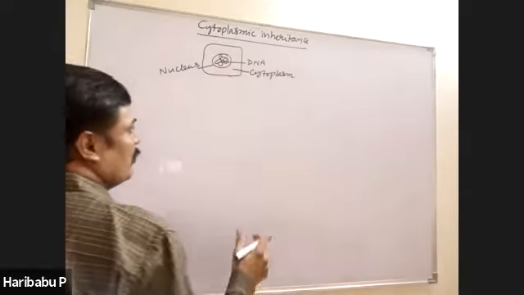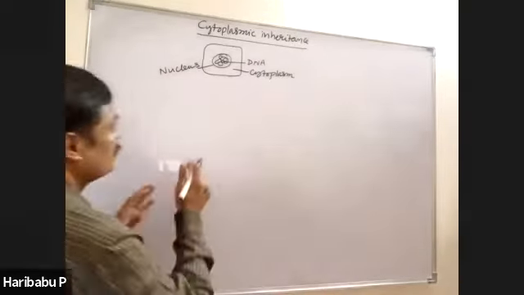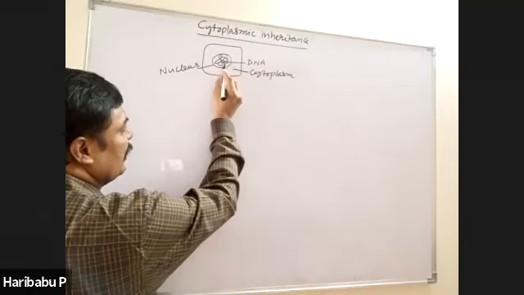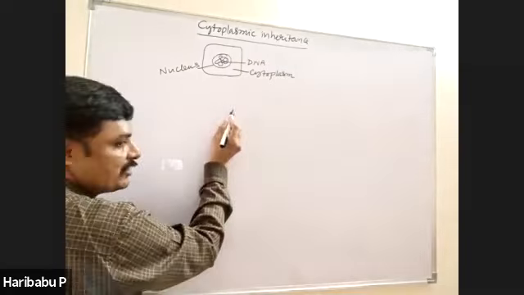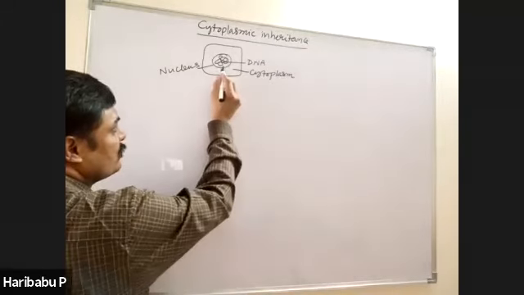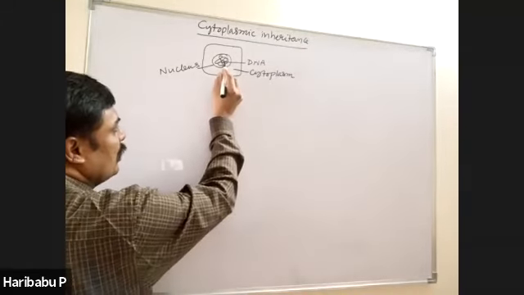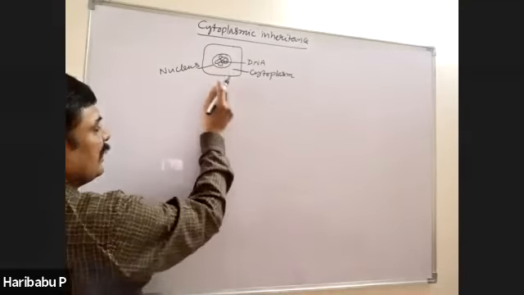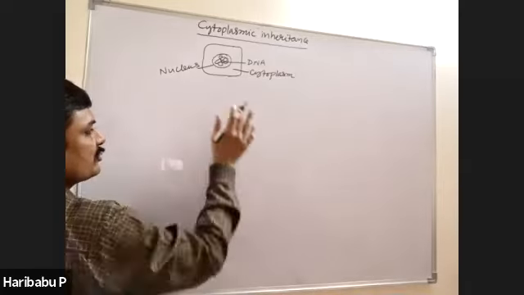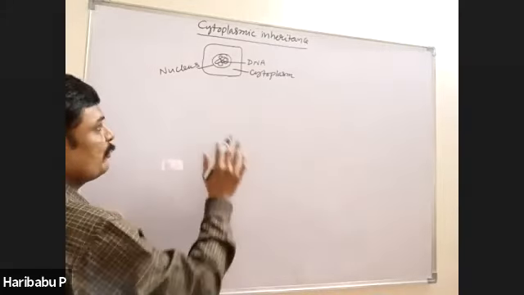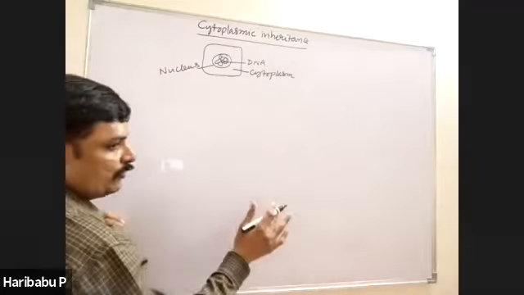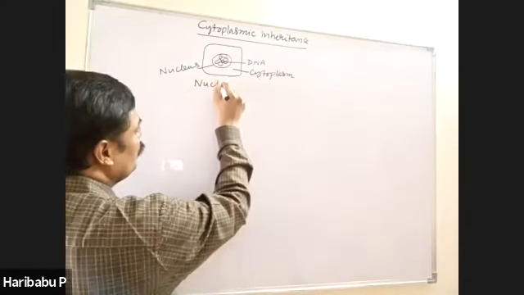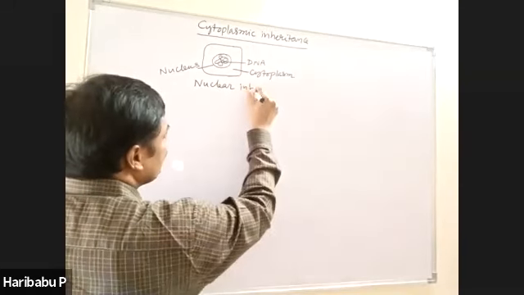So far, we have discussed the transfer of genetic material, that is DNA, from one generation to the next generation. Because the nucleus contains chromosomes and chromosomes contain genes, when these genes are transferred, the characters are also transferred from one generation to the next. That means the nuclear part is involved so far. Therefore, this inheritance is called nuclear inheritance.